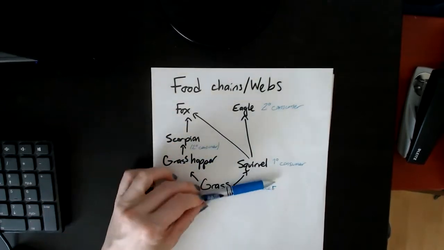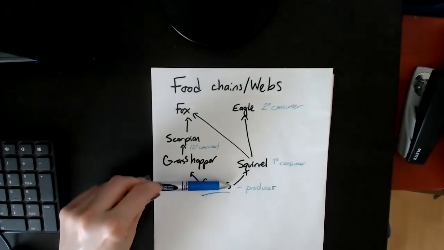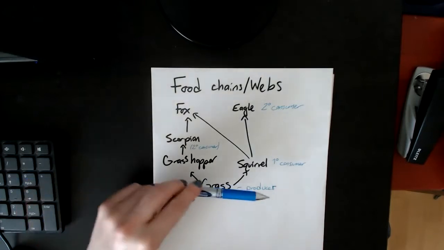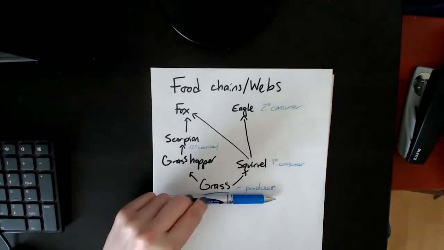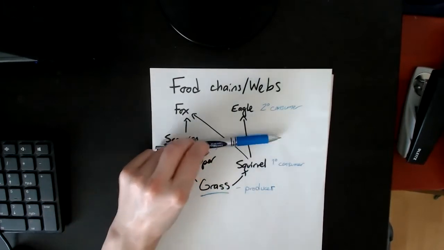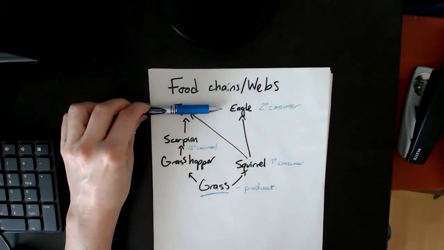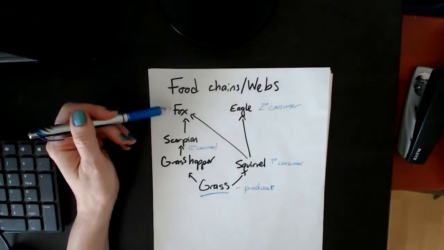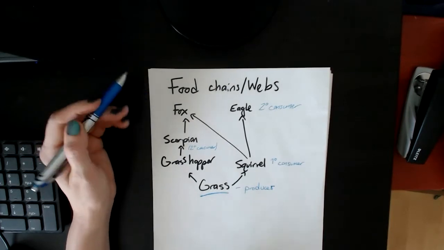All right, so the idea is that producer is always the first. This is basically something autotrophic. So in land ecosystems, it's usually some sort of plant. In the ocean, it may be plankton or some sort of algae. But the idea is that then you have primary consumer, secondary consumer, and then if there's anything on top of that, you have tertiary, and then you could even get a quaternary consumer if, for example, the fox was, I don't know, eaten by a mountain lion or something.